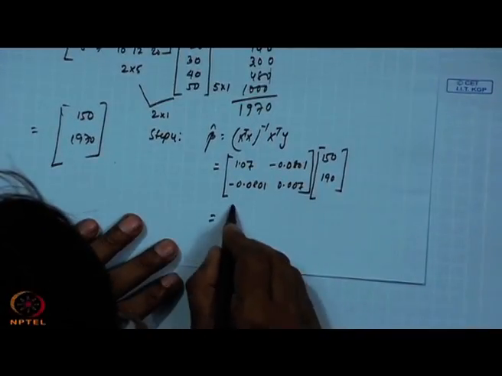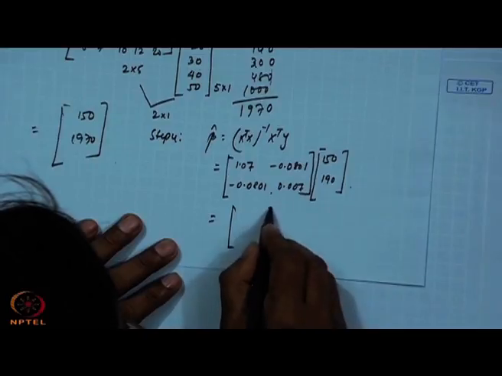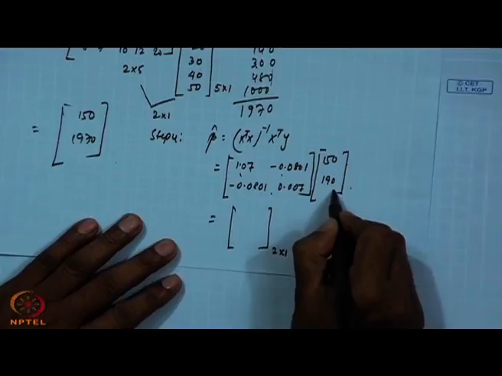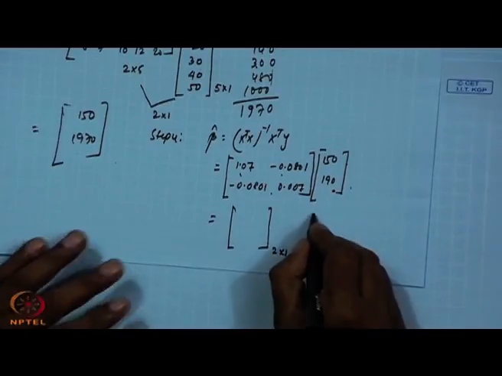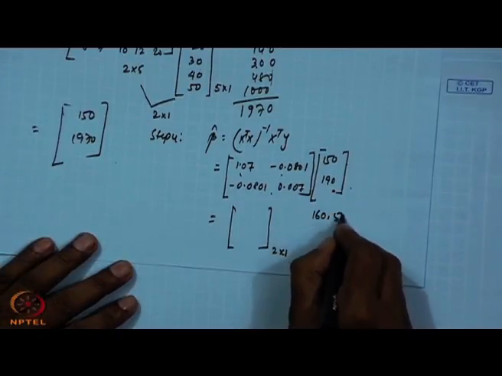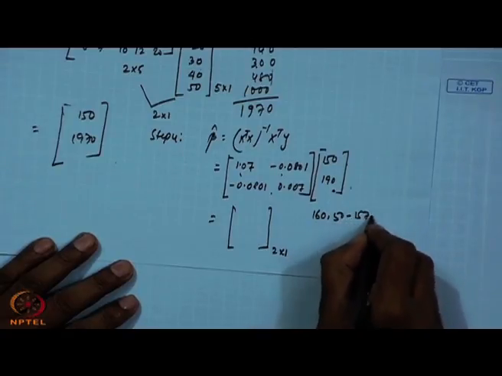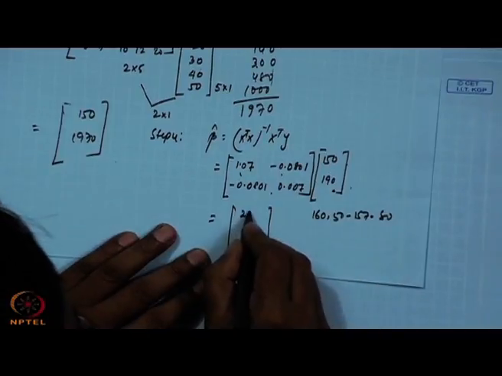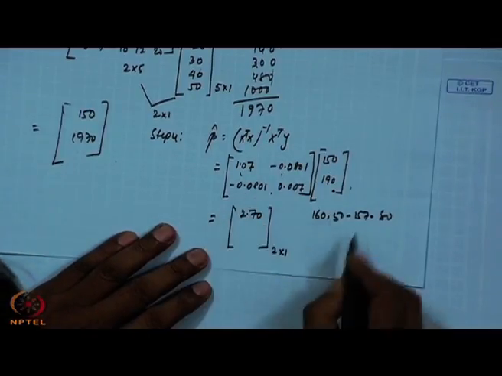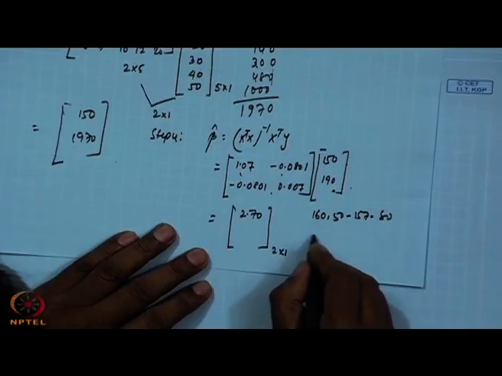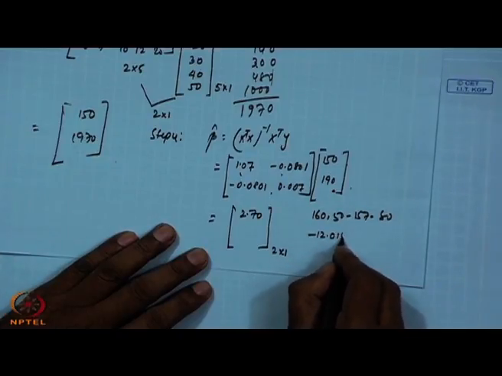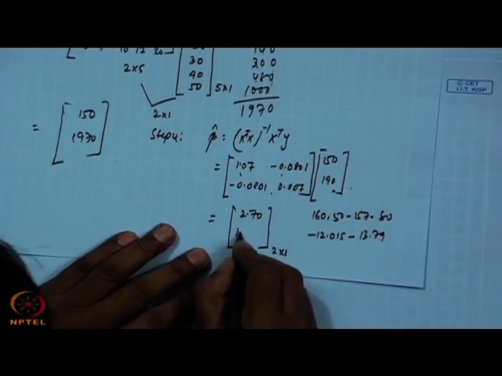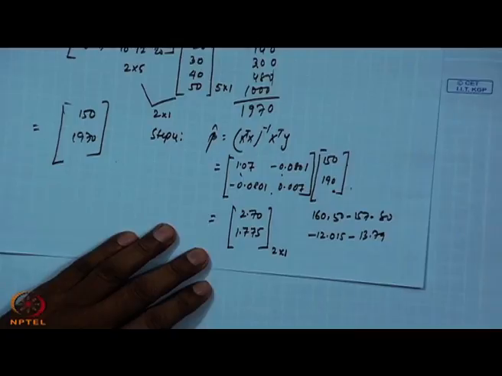So this is 2 cross 2 times 2 cross 1, so it will be 2 cross 1. This into this minus this into this, the quantity will become 160.50 minus 157.80, and it will become 2.70. Similarly, the other one will become minus 12.015 minus 13.79. The resultant quantity will be 1.775.